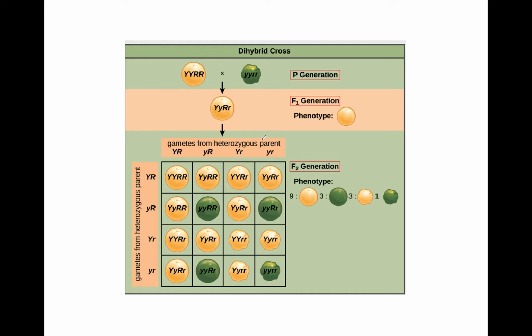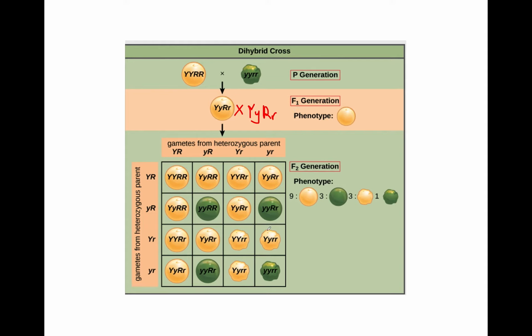So what does that look like? How do you get a ratio like that? If you do the cross, you will see. So we have this F1 generation, and we're going to cross this to another F1. So it's as if you have two of these crossing with one another. So you would have a big Y, little y, and big R, little r. So you have two of them. And each of these parents are going to get 4 different gametes. Each of these are going to make 4 different gametes.